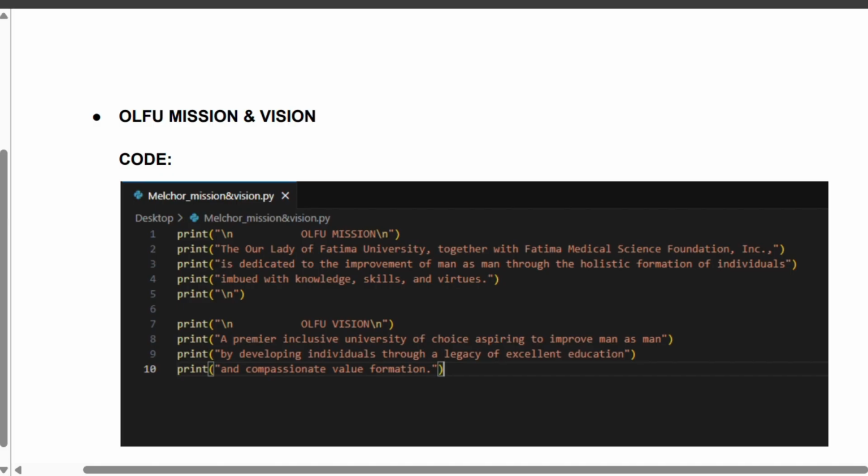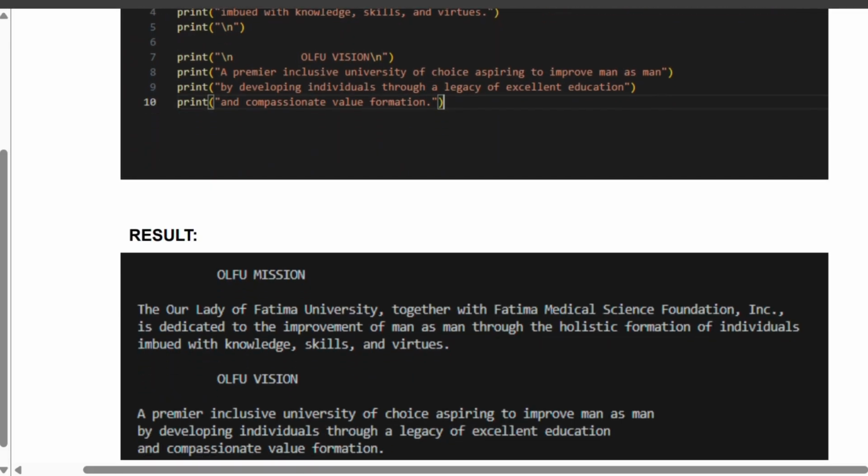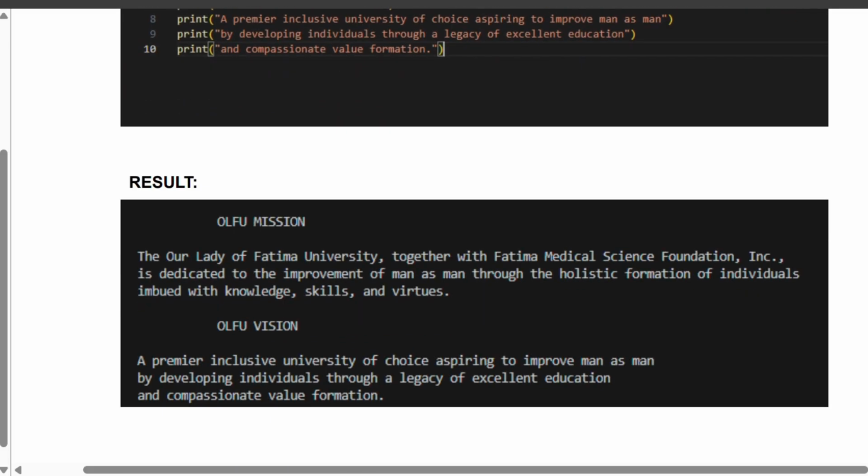I added spacing for readability and formatted the text so it looks organized in the output window. When the program executed, it displayed the OLFU mission and vision exactly as required. This confirms that the Python environment, editors, and extensions are all working correctly.